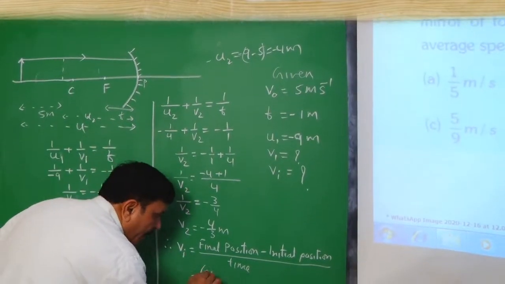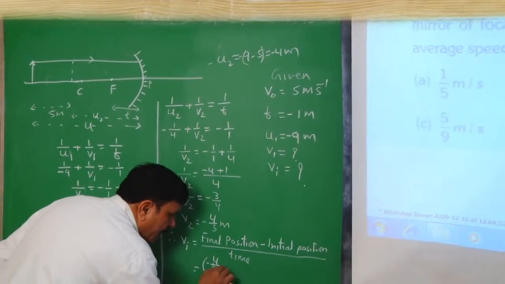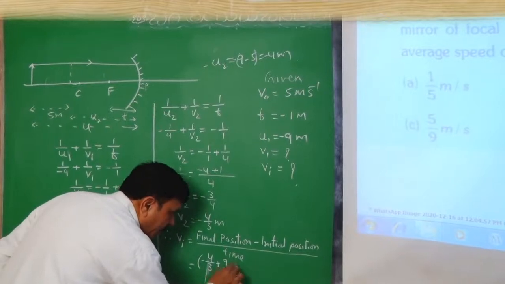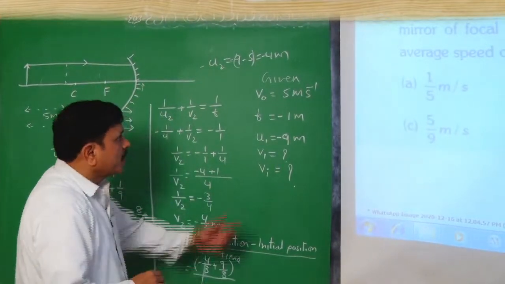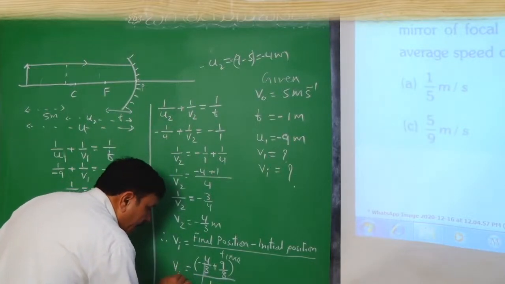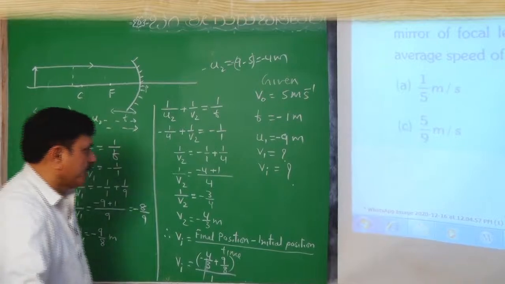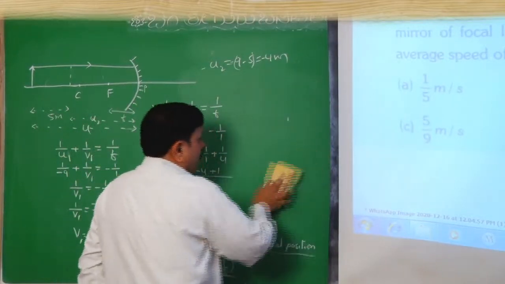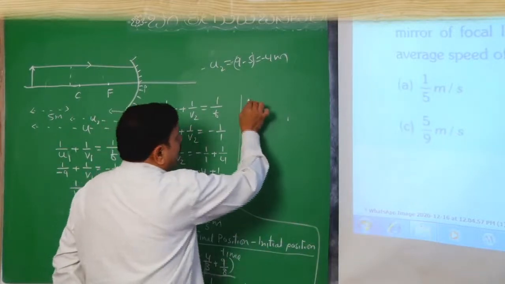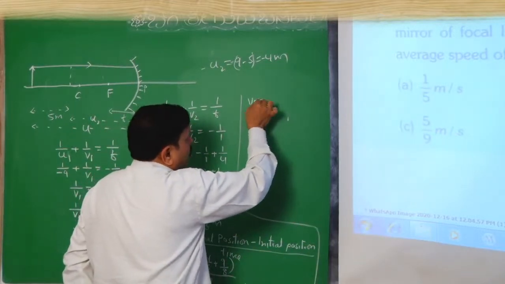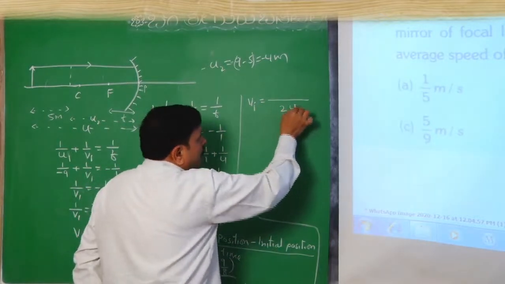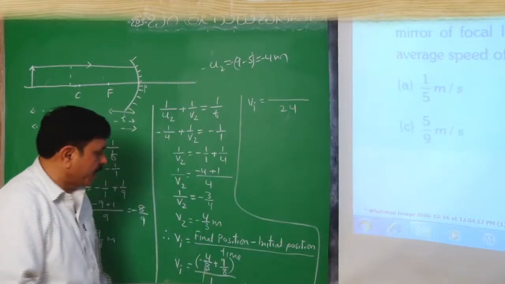It will become minus 4 divided by 3, minus of minus will become plus 9 divided by 8, divided by 1 second. This is the velocity of image. Now we'll simplify this. We get Vi, the velocity of image, equal to, with 24 as the LCM here, 8 into 3.